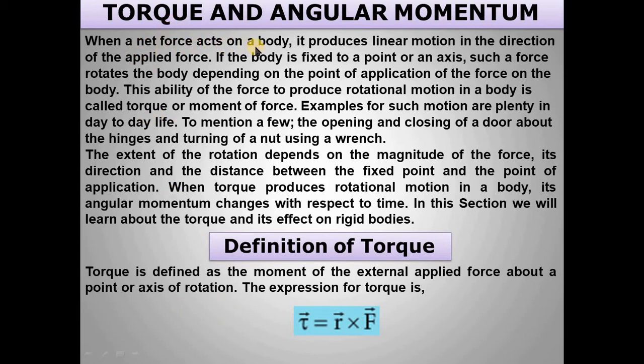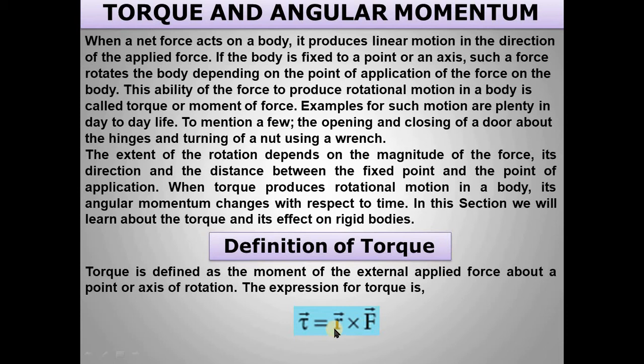When a net force acts on a body, it produces linear motion in the direction of the applied force. If the body is fixed to a point or an axis, for example, the door fixed on its axis, such a force rotates the body depending on the point of application of the force on the body.